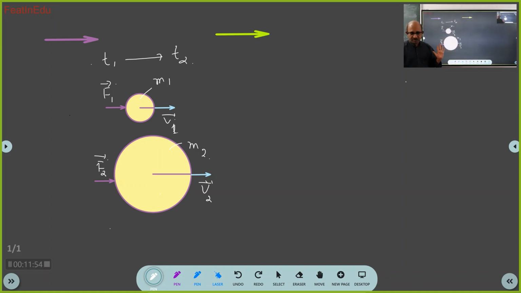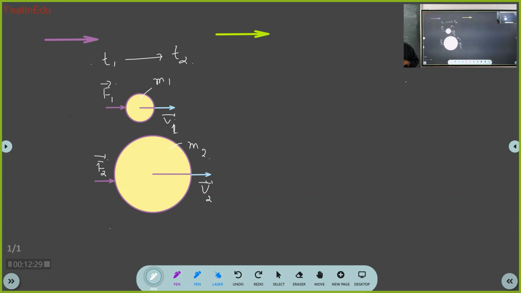What happened? The speed increased, sir. Speed of both increased? Yes, sir. Only speed increased? Sir, note the direction. Speed increased of both in the same quantity, sir. What about the direction? Sir, direction was the same, sir. What do you have to say?